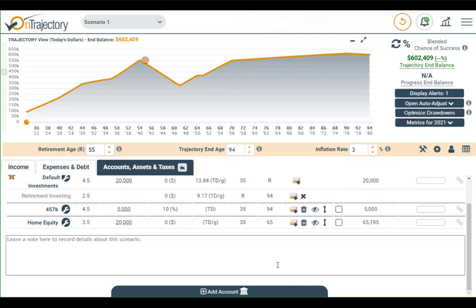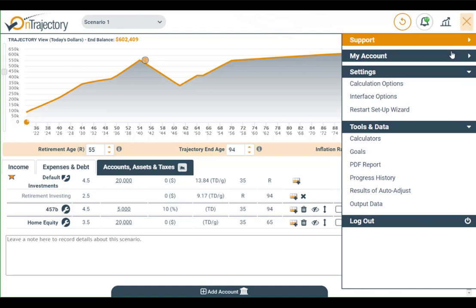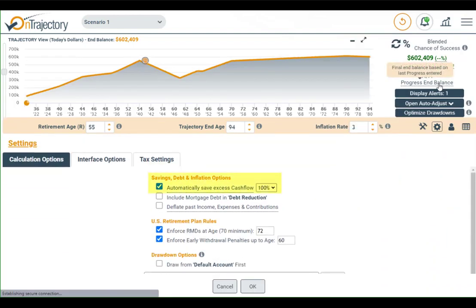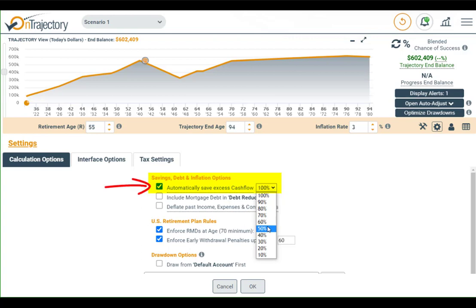However, some folks prefer to assume that instead of saving excess cash, they'll spend it. To make that change, go to the main menu and select Calculation Options. You can choose to save either just a portion of your excess cash or none at all by unchecking this box. I'm going to leave it as is because I want you all to be good savers.